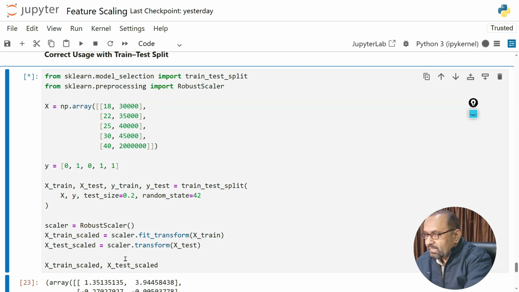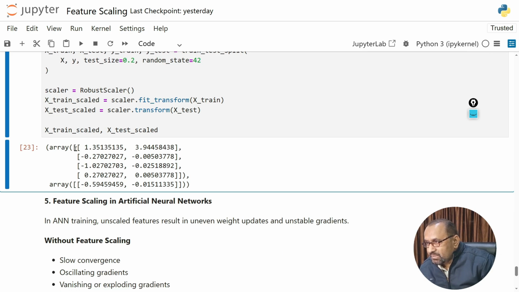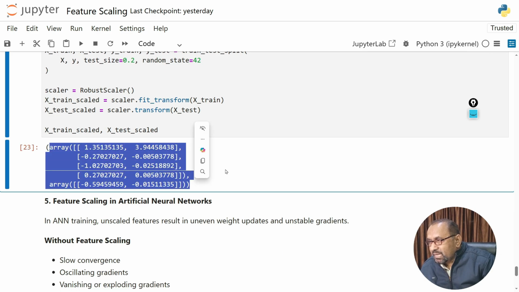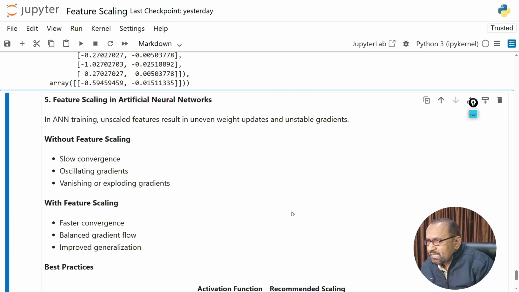Control and enter, this will compute and return the calculated values which can be seen at its place. Scaled values, these are the scaled values for training as well as for test. Here we can also have feature scaling in the artificial neural network. The artificial neural network, you will soon realize, is extremely sensitive to the